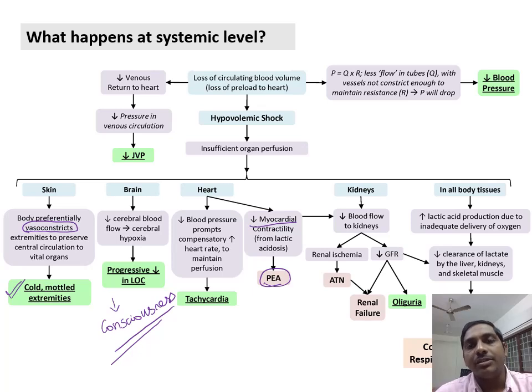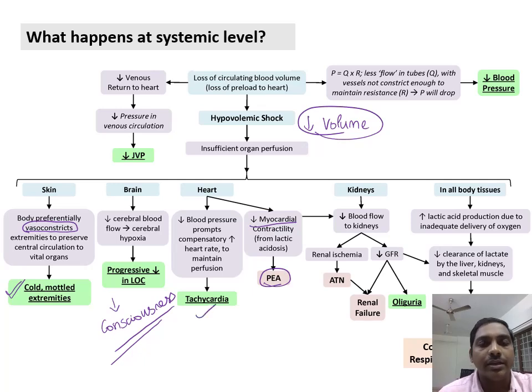The decreased blood pressure will cause, because hypovolemic shock is nothing but decreased volume in the whole body, an increase in heart rate to form tachycardia. Kidneys will have low blood flow and finally there will be oliguria. Oliguria means decreased urine output, and in all other body tissue there will be increased accumulation of lactic acid, thereby forming a state of metabolic acidosis.